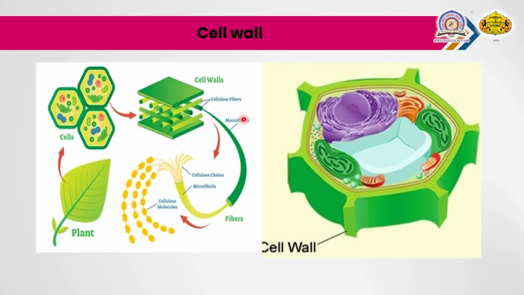Students, you know that the fungal cell wall is made up of chitin. Why is the fungal cell wall made of chitin? Because chitin provides rigidity, support and a protective layer to the fungi. The cellulose microfibrils of the plant cell wall show the presence of cellulose, which is responsible for the rigidity of the plant cell. So this is the introduction to the cell wall.